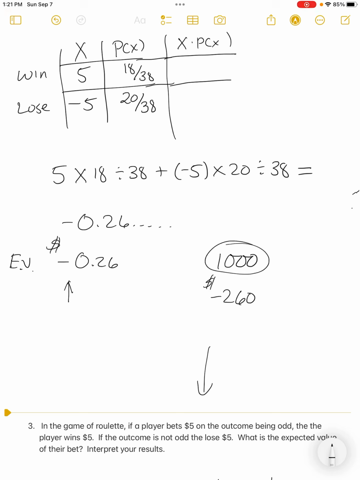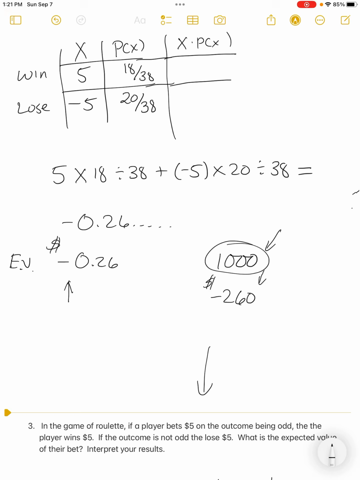Sometimes I won't see that, and sometimes I won't see that for a long time. But if I play a large amount of times, like 1,000, it should even out. And even out to be about 26 cents per time. I'd be out $260. I'd be down $260 if I had played 1,000 times, is what I should expect to happen. So it's showing you that the casino is making money, right?